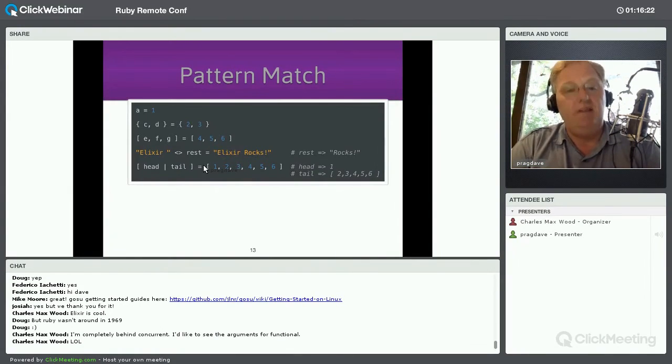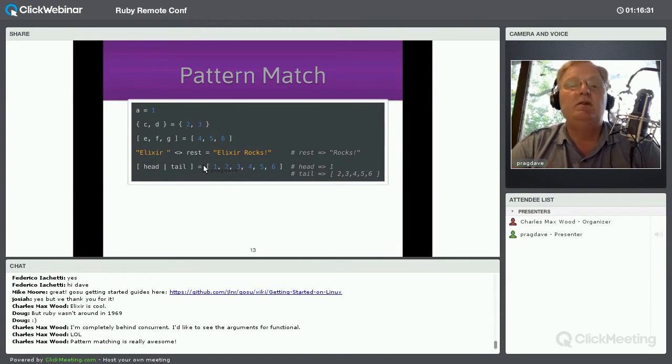Now, in Elixir, the equal sign is not assignment. It's actually closer to the equal sign that you used to use in high school algebra. So remember in high school algebra, you'd say x equals y plus 2. Now that didn't mean set x to be the value of y plus 2. What that meant was x will consistently be 2 more than y, and that's all it meant. So if you were to write x equals y plus 2 and x equals y times 5, then you could solve that as a simultaneous equation, away you go.